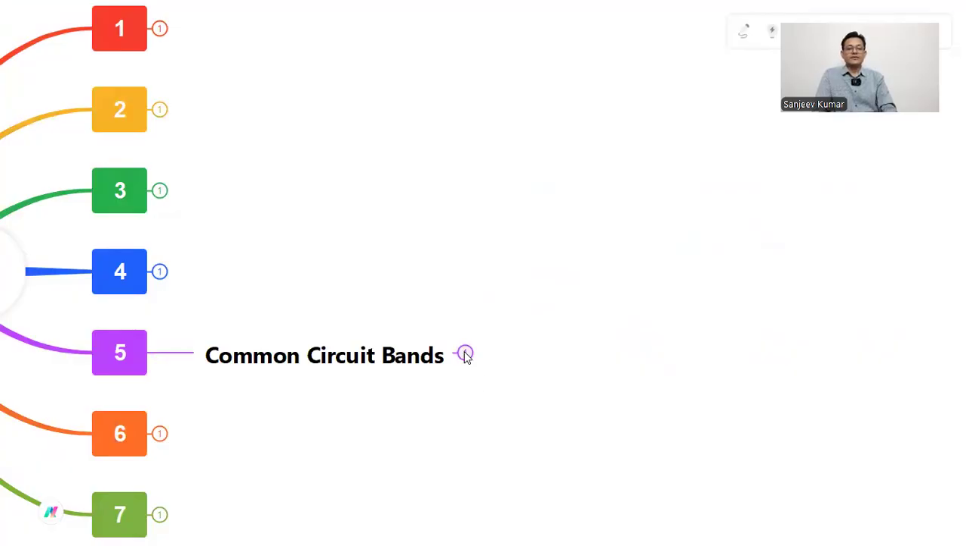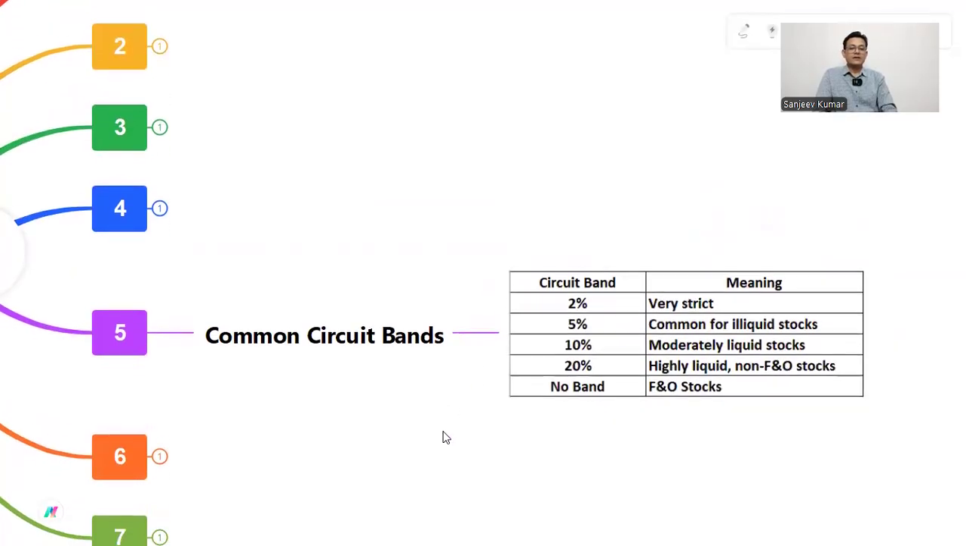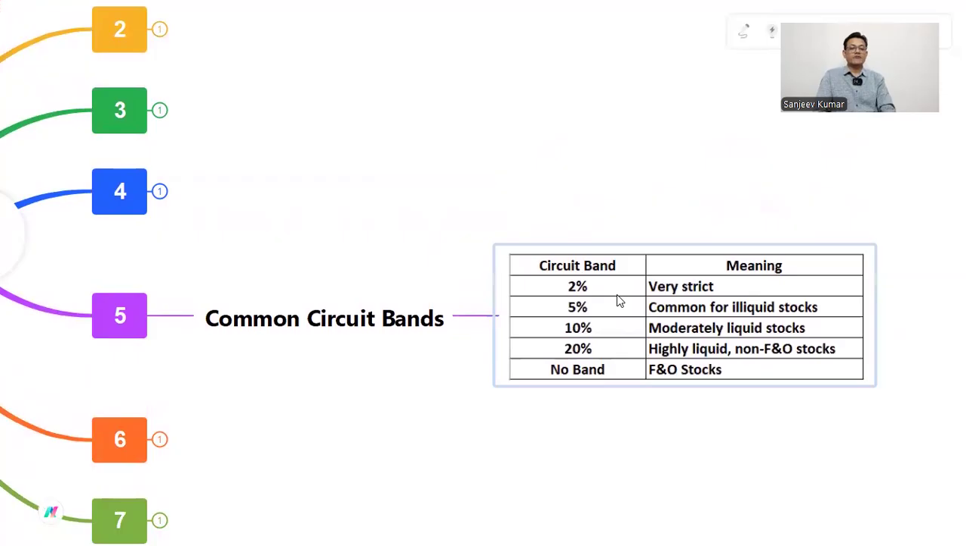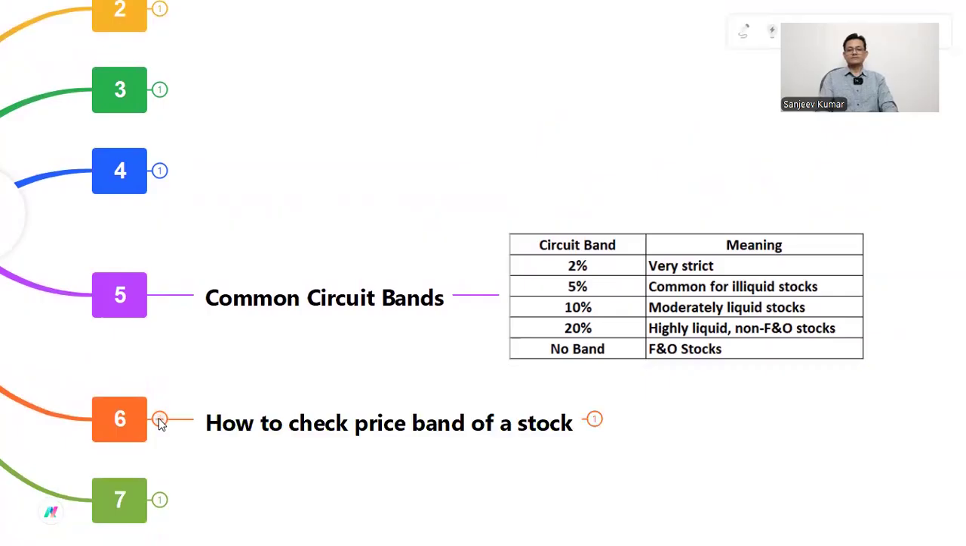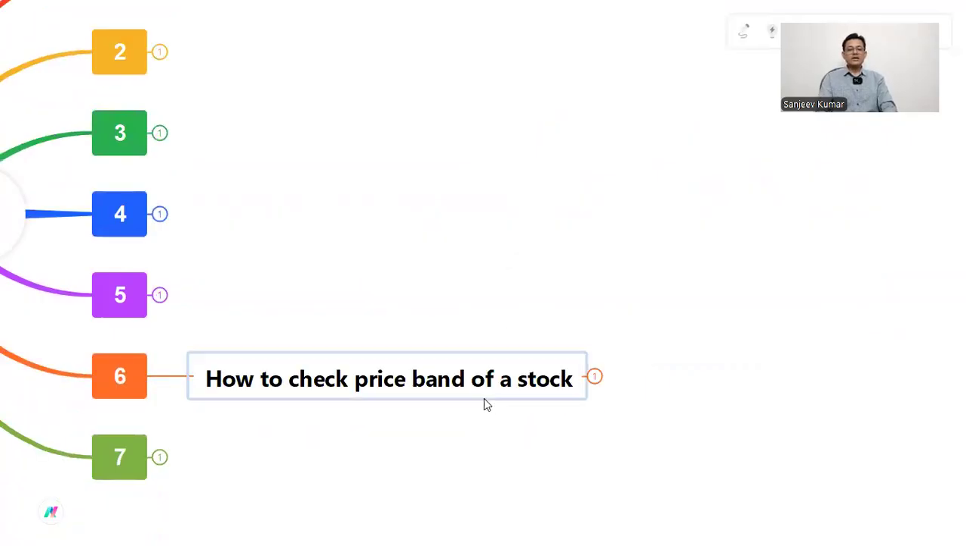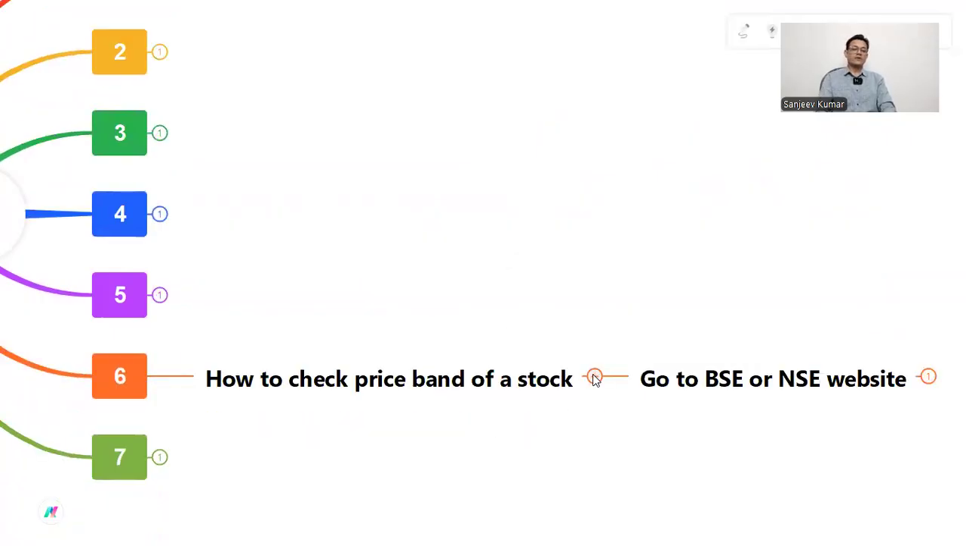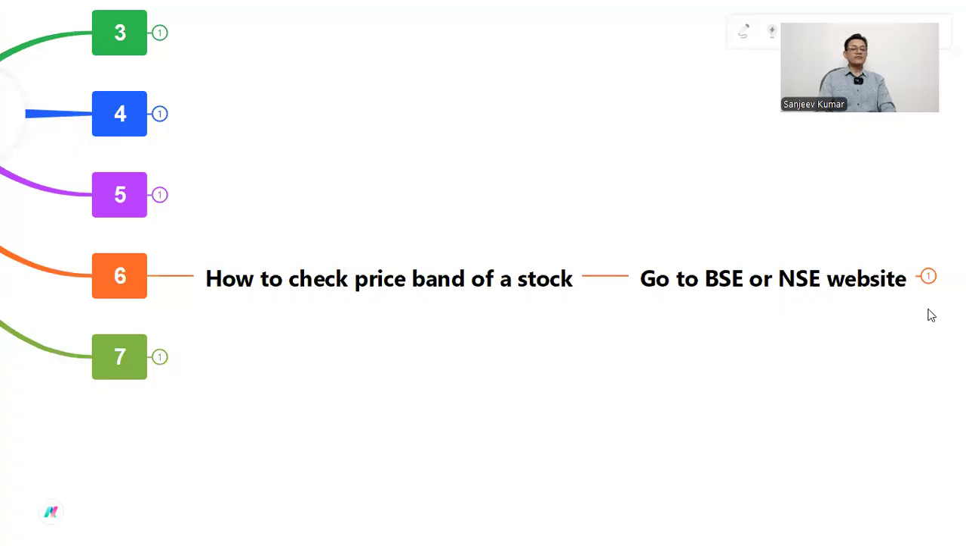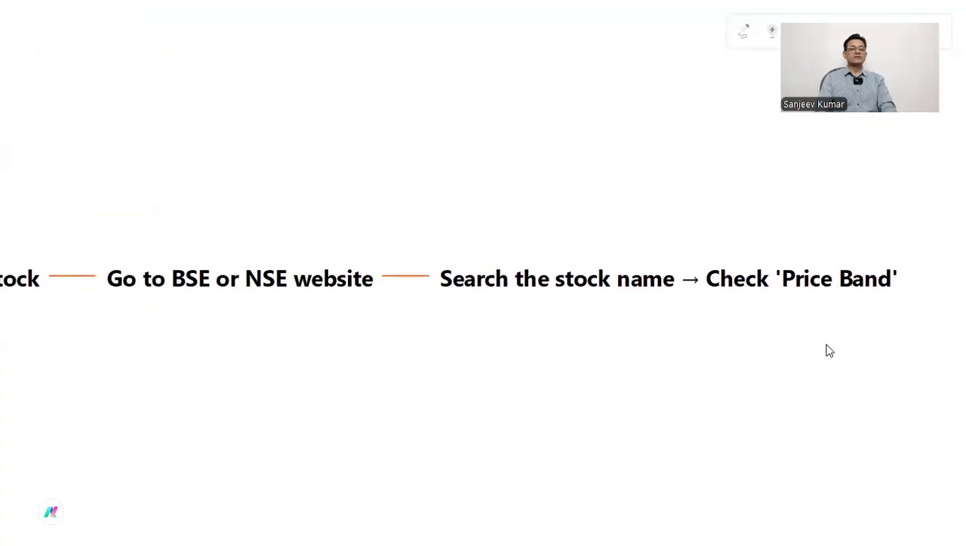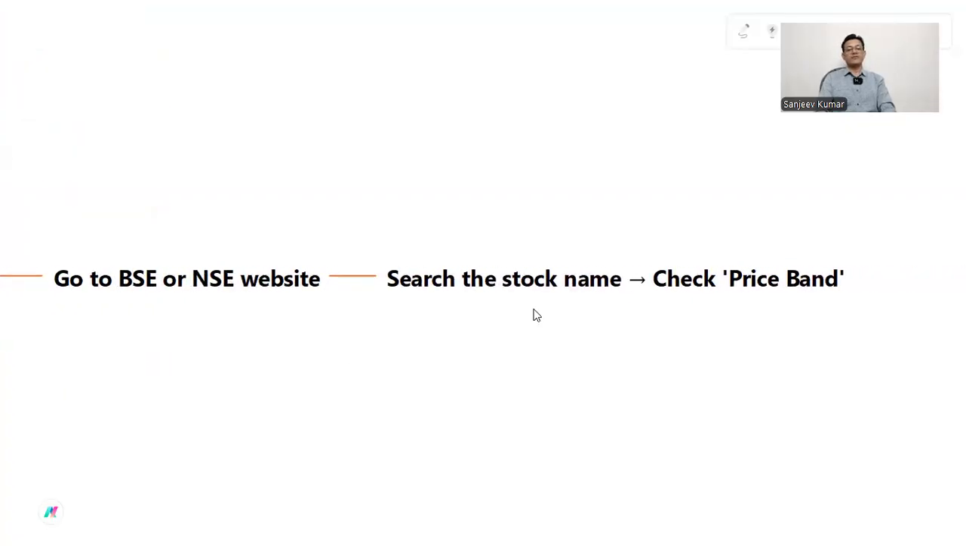Common circuit bands. Mainly these are the circuit bands: 2%, 5%, 10%, 20%. We usually see 5%, 10% and 20%, and no band also. How to check the price band of a stock? You can check on the NSE or BSE website. Just open the NSE or BSE website, search the stock and check the price band.